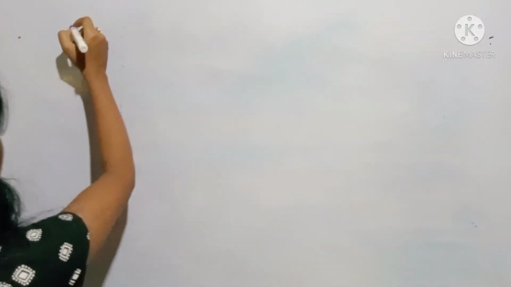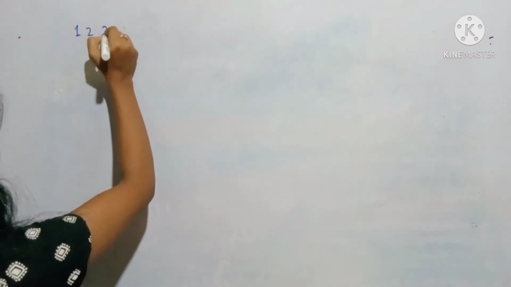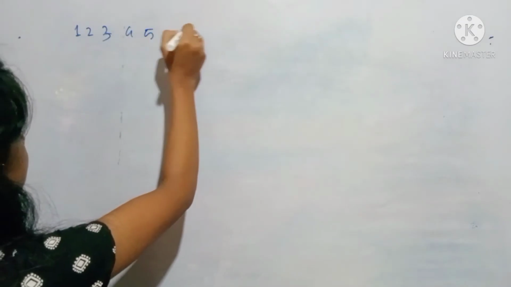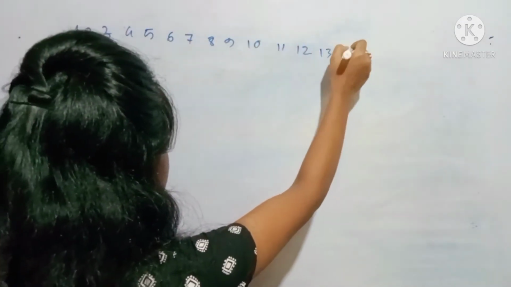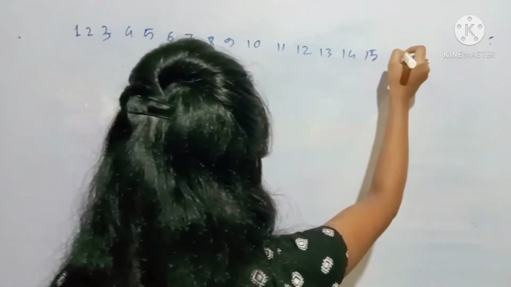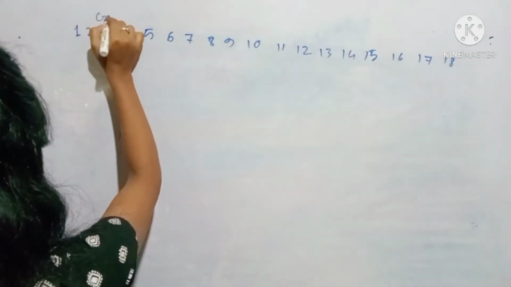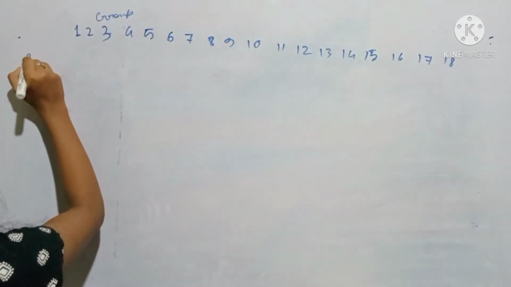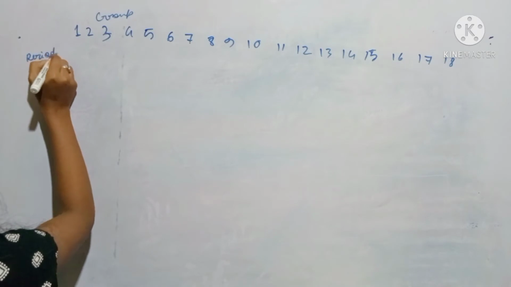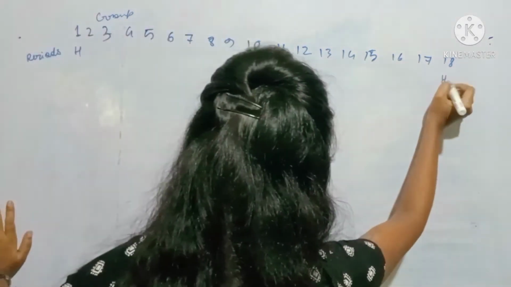Okay, so there are 18 groups in the periodic table: 1, 2, 3, 4, 5, 6, 7, 8, 9, 10, 11, 12, 13, 14, 15, 16, 17 and 18. These are known as groups, and here these are known as periods. In the first period we have two elements, hydrogen and helium.